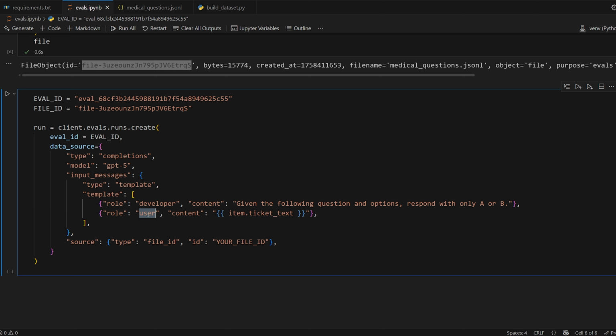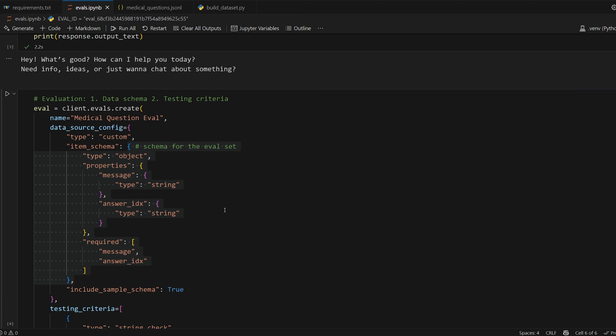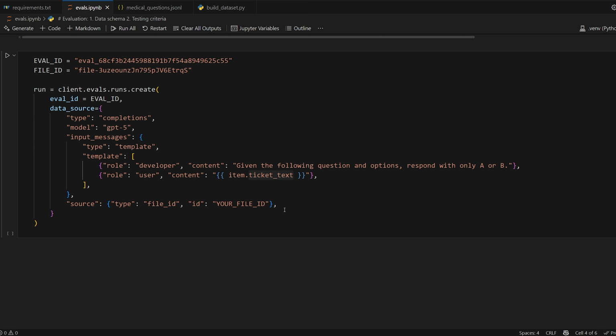And then the user message, this is going to be what we feed the model. So this needs to be replaced with our actual user message field. So if we go back up to our data schema, we have message and answer. So let's use message, item.message. Now down here we have the source. This is where the data is actually coming from. So we can replace this with our file ID. Nice. And that's it. We're simply providing the data for the run.